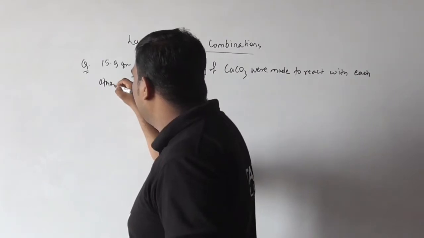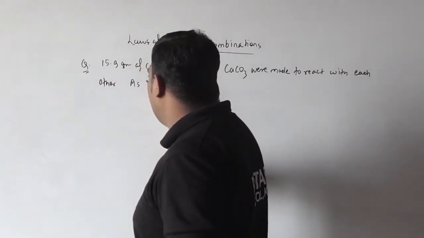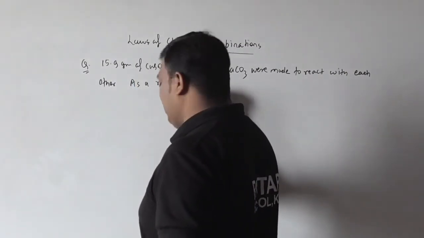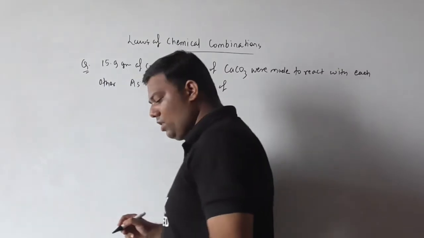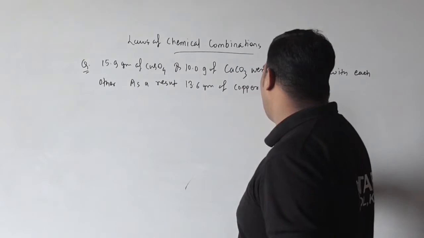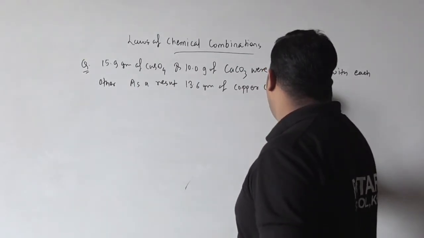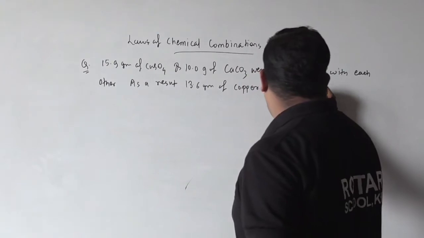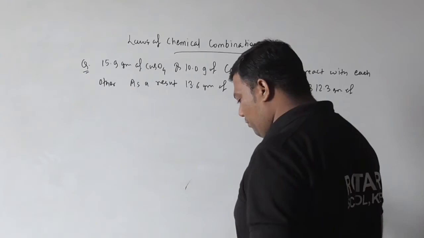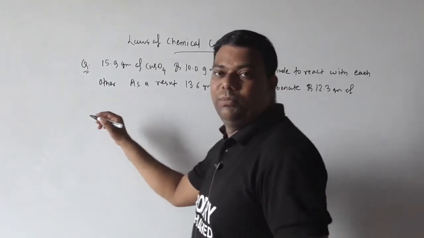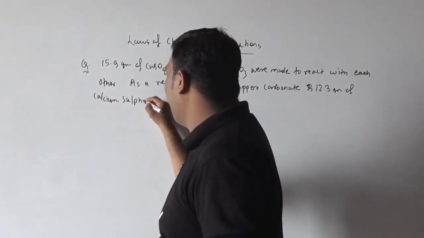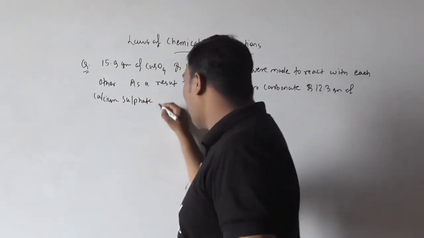As a result, 13.6 gram of copper carbonate and 12.3 gram of calcium sulfate were obtained.